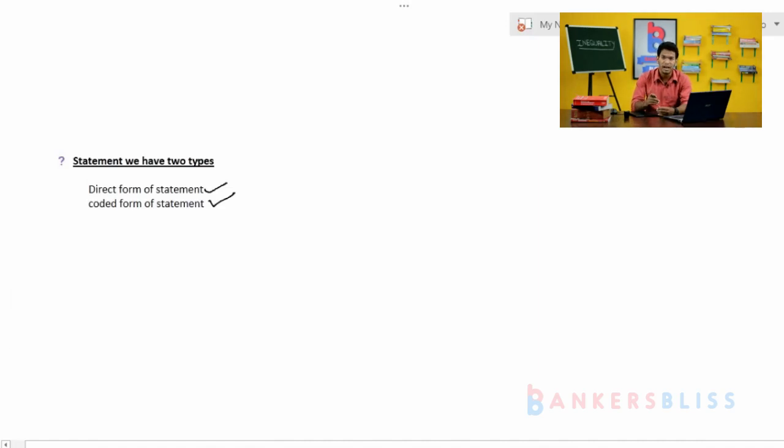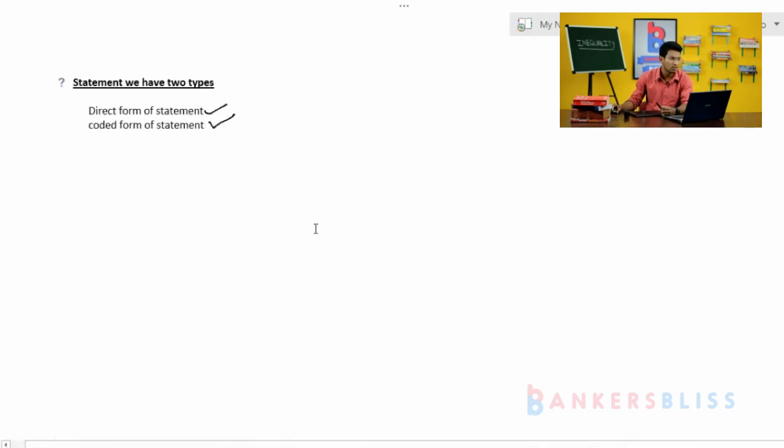If we have the knowledge of coded and direct, definitely we can solve the problem easily. Without knowledge of this, we cannot solve the problem. That is the reason I am giving much importance to the basics. If you have the knowledge of the basics, definitely the inequalities problem we can solve within minutes.